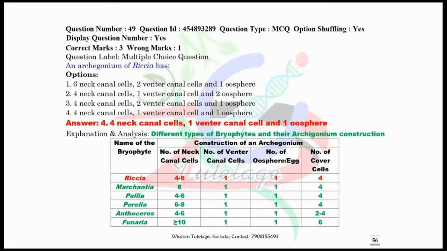I have given here the complete illustration and the analysis of the construction of the archegonium of different species of bryophytes. Go through it, which is very much beneficial for your upcoming examination.